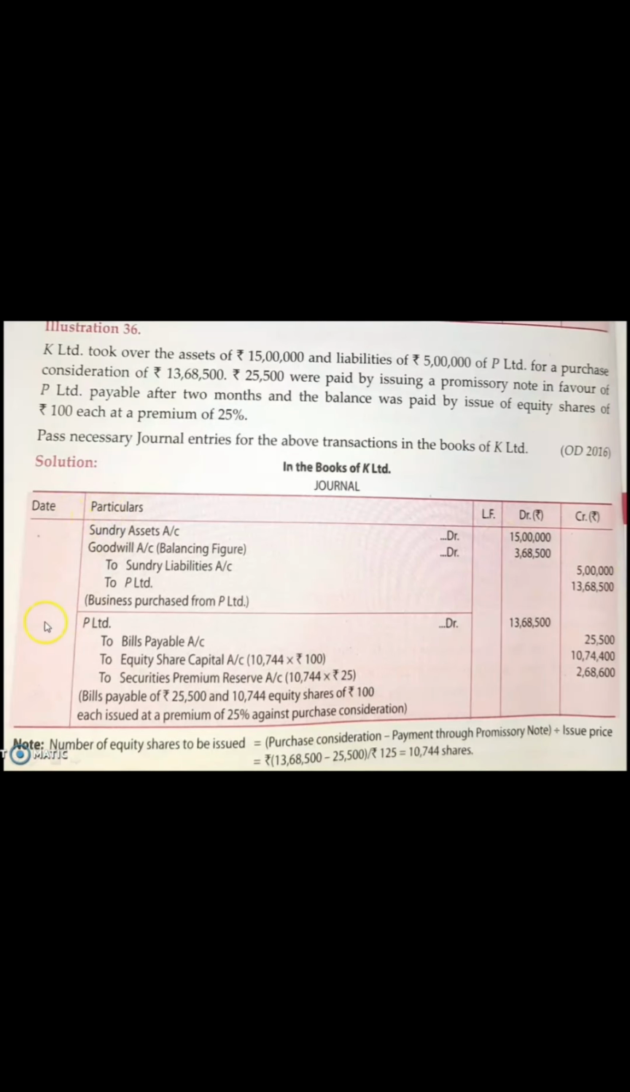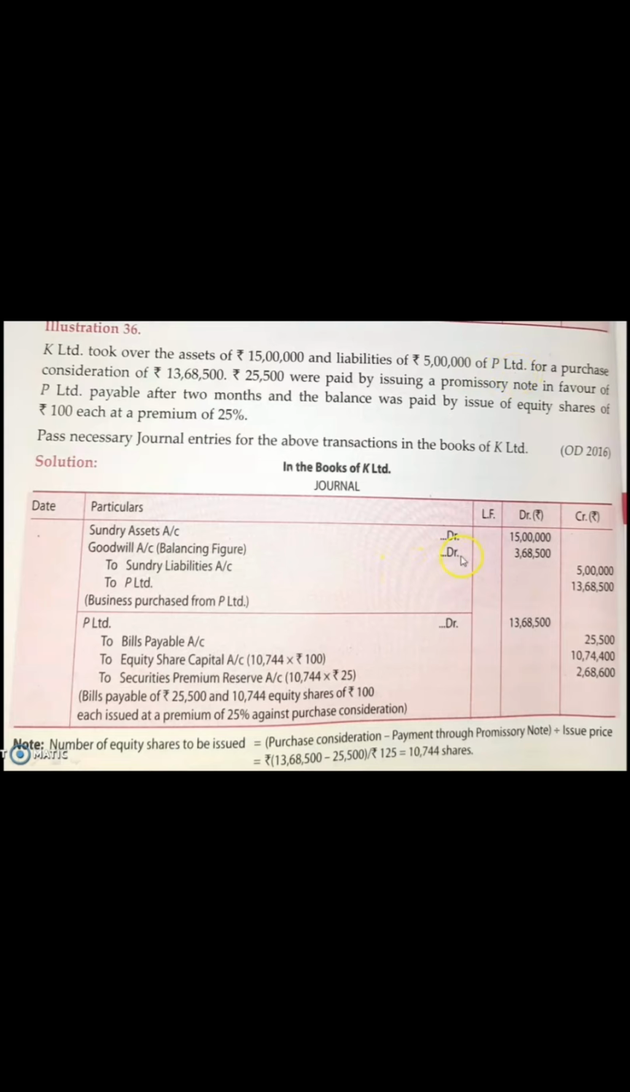Let us quickly move to one more problem. K Limited took over the business of 15 lakh and liability of 5 lakh of P Limited for a purchase consideration of 13 lakh 68,500. Rupees 25,500 were paid by issuing a promissory note in favor of P Limited, payable after 2 months, and the balance was paid by issue of equity shares of rupees 100 each at a premium of 25%. So here K Limited is purchasing the business of P Limited. So what will be the journal entry?